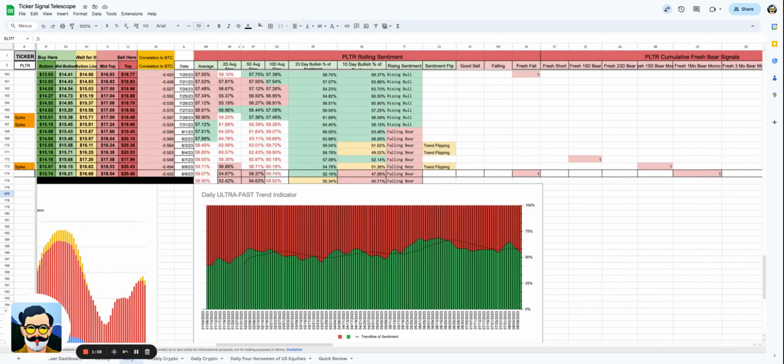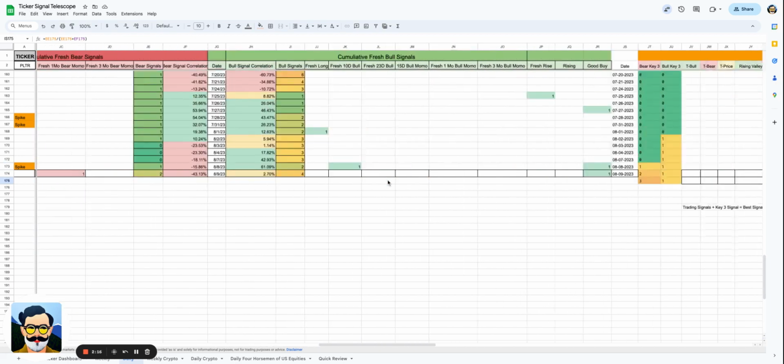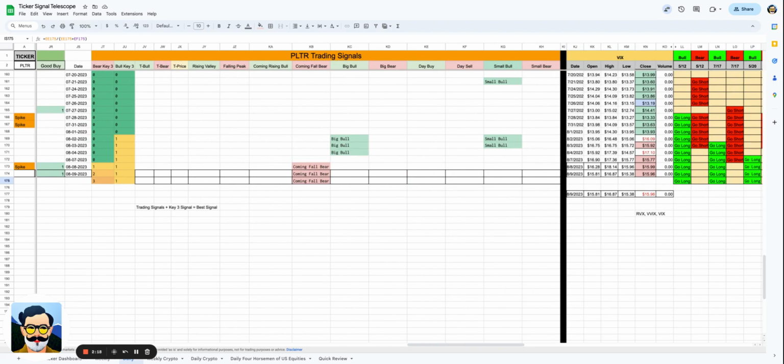We're going to go ahead and look at the rolling sentiment here. One of the things that I love to see in the sentiment is when you are coming off of a falling bear and we're getting this 10-day to start to rise. Now, the thing that we've seen since it looks like the 8th of August here, we're at 51% on the 8th of August. Yesterday, we were at 47%. As of today, tomorrow, we're going to be at 40% in terms of the bullishness for Palantir. That's quite concerning. Now, we're going to go ahead and look here at the trading signals.